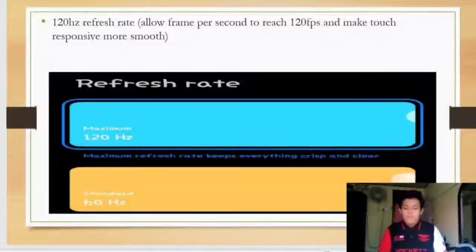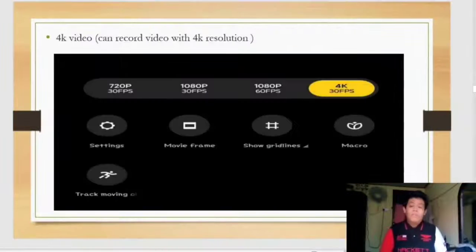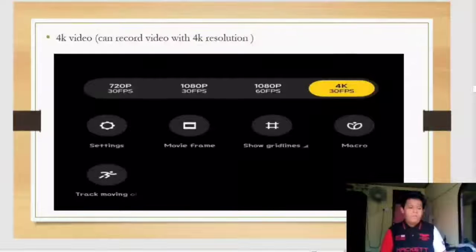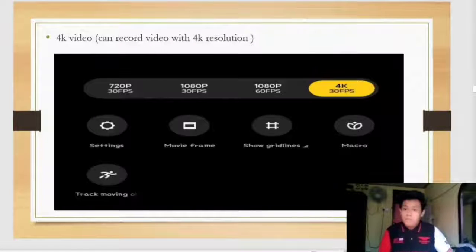This feature allows frames per second to reach 120 FPS and makes touch response smoother when you are gaming. The last feature is you can record video with 4K resolution. So that's all the special features of this smartphone.